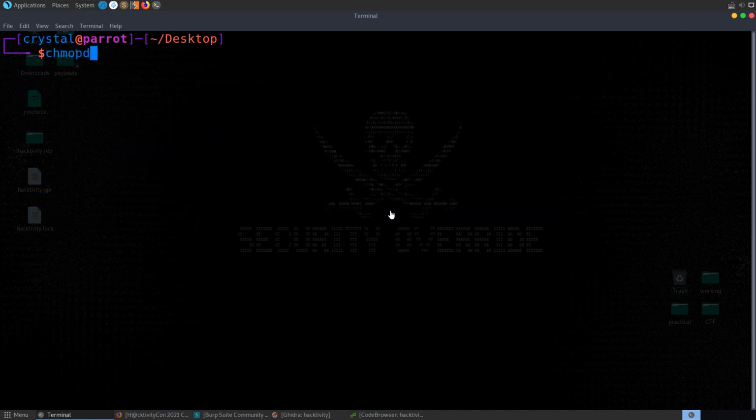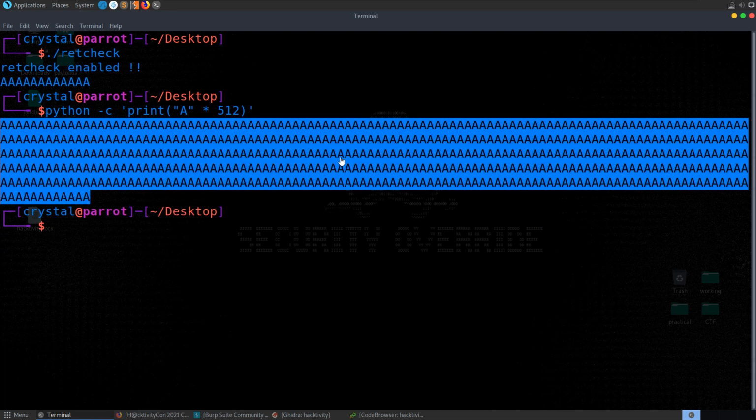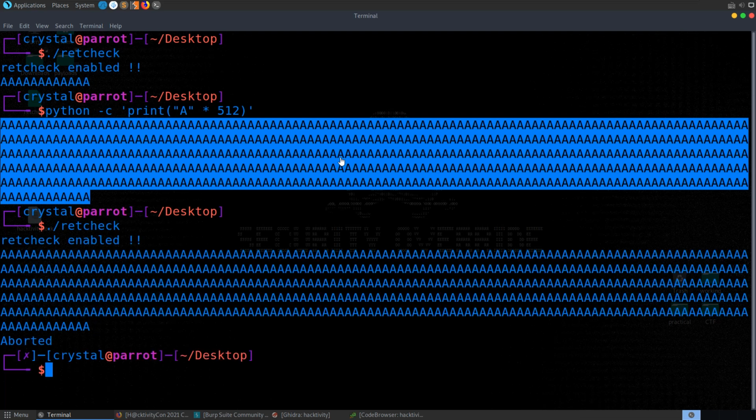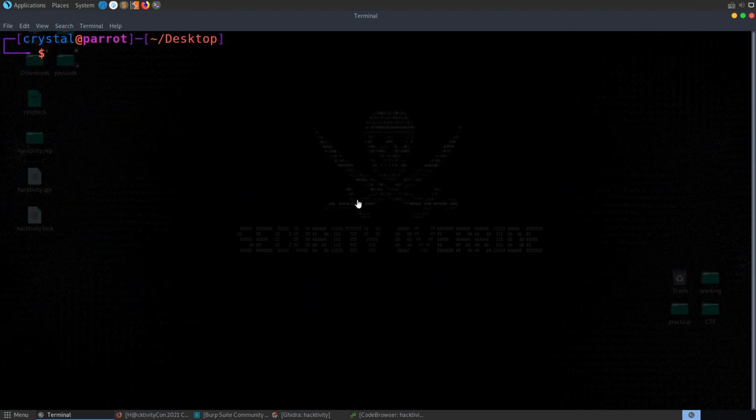So let's just actually make this executable and test it out first of all, just to see what it does. And we can see here retcheck enabled. We can enter in some characters maybe, see what happens. We could go back and do something like our last challenge with the buffer overflow, where we could say python -c print A times 512, print that out, try and run it again, and we get aborted this time, which is interesting. Let's go and take a look at this in Ghidra and work out what's going on.